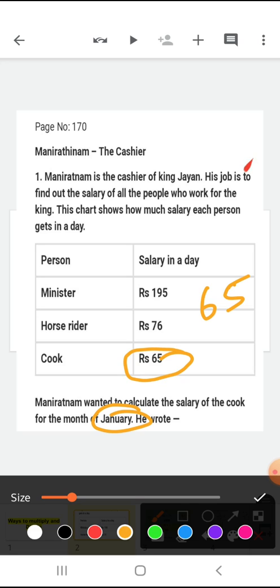In the month of January, 31 days are there. So we will multiply 65 by 31, and we will get the salary of the cook.